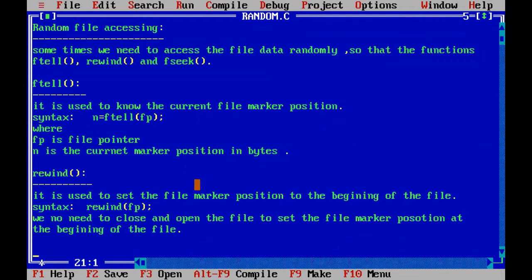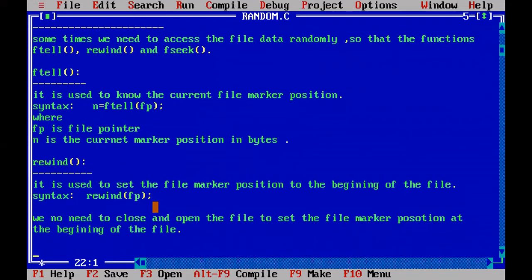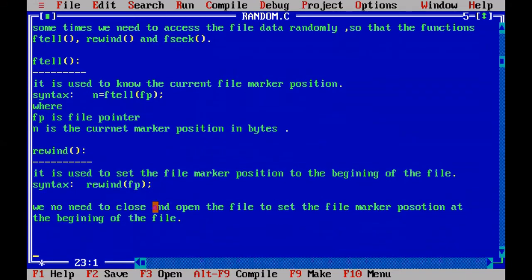This is the syntax. The last function is the fseek function.